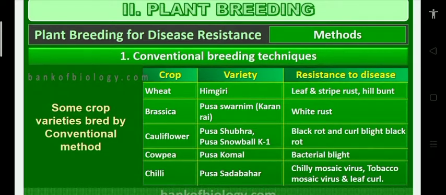So questions, matching questions are also very important. Even tables, these tables are very important. Which of the following is a wheat variety? Which of the following is a cowpea variety? Which of the following is resistant to chili mosaic virus in chili? Pusa sadabahar. Recall: Sonalika, wheat variety. Kalyan Sona, wheat variety. Himgiri, wheat variety. Pusa sadabahar, which variety? Chili. Cowpea, Pusa komal, very important. Such types of questions may be asked here.